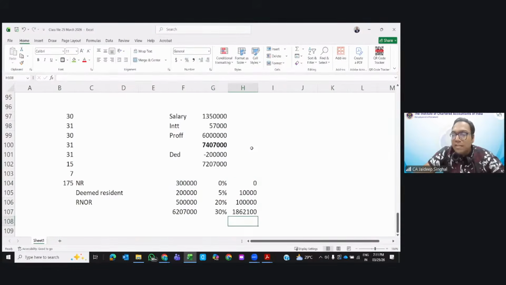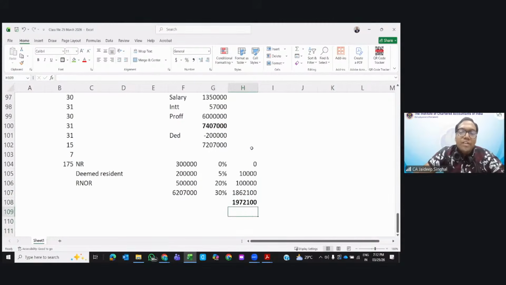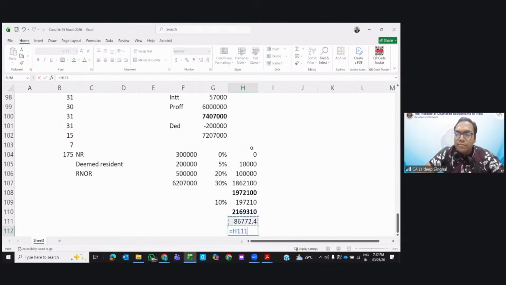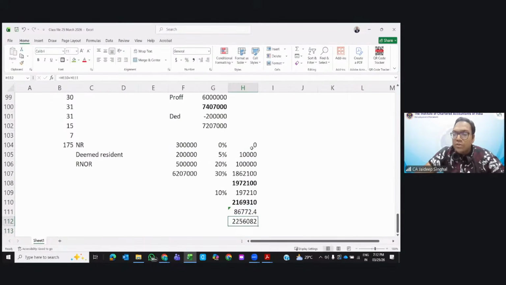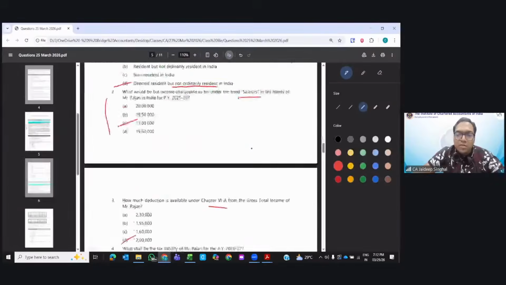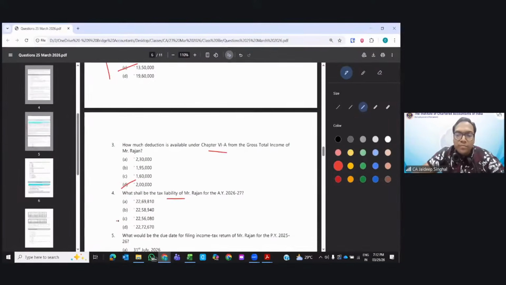Will surcharge be applicable? How much? More than 50 lakhs, 10% surcharge. The total will be this plus this. Next, 4% cess. Total would be 22 lakh 56,082. Let's see. You rounded it to 22,56,080. Should be there. Yes, C is the correct answer.